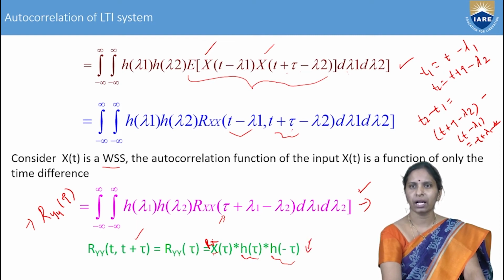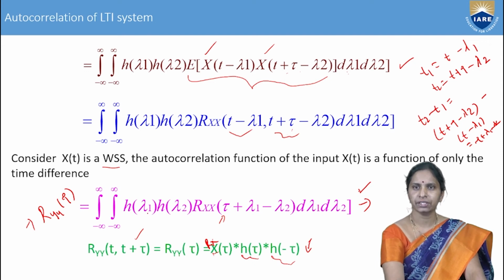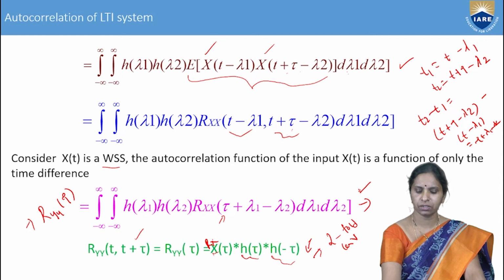It is a two-fold convolution of which signals? The autocorrelation of the random process x of t, the impulse response h of t, and its folded signal h of minus tau.